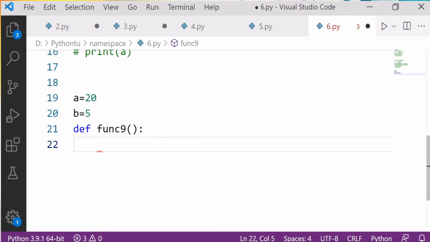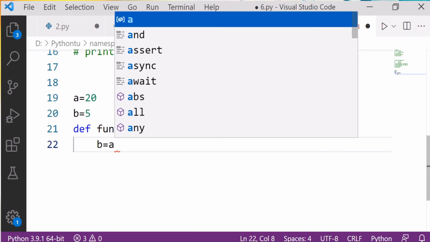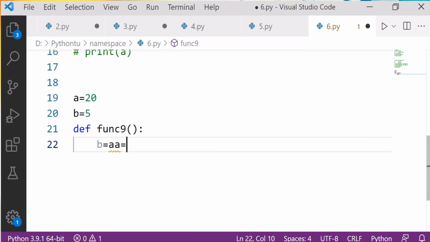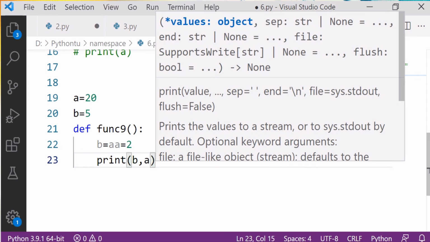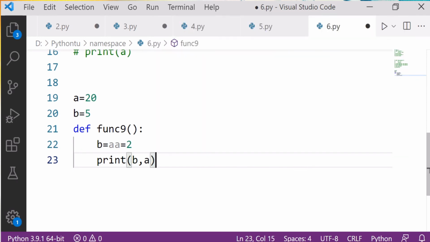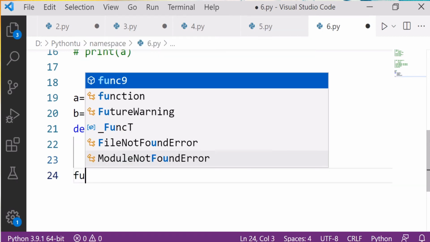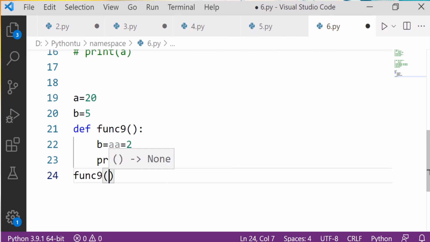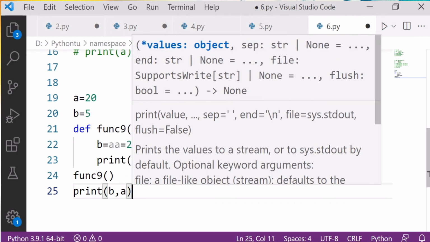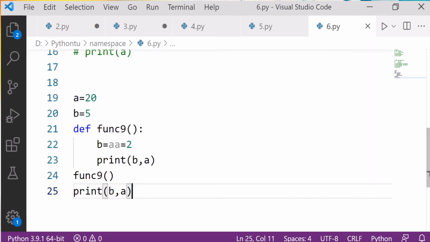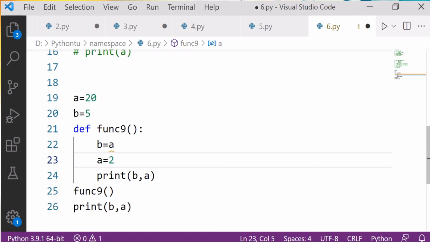Fine. So if I say b is equal to a here now, and the value of a is what? 2, okay. After that I say print b comma a, and here I will call my function, and outside I say print b comma a. Now in this example, what is going to happen?